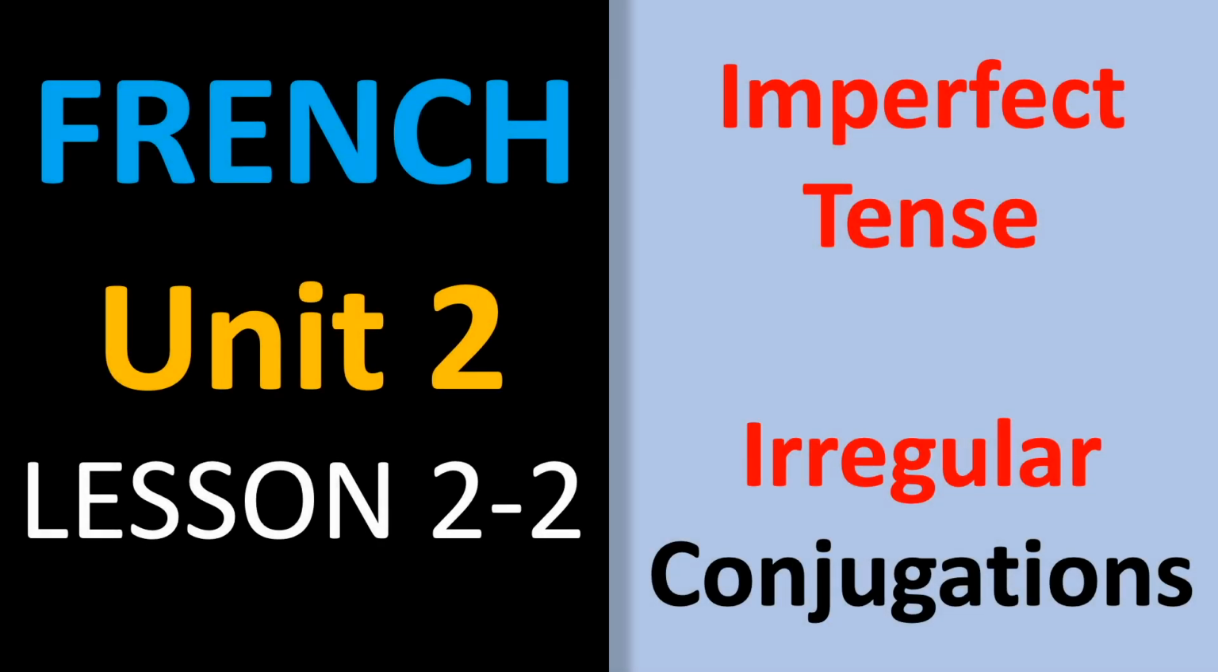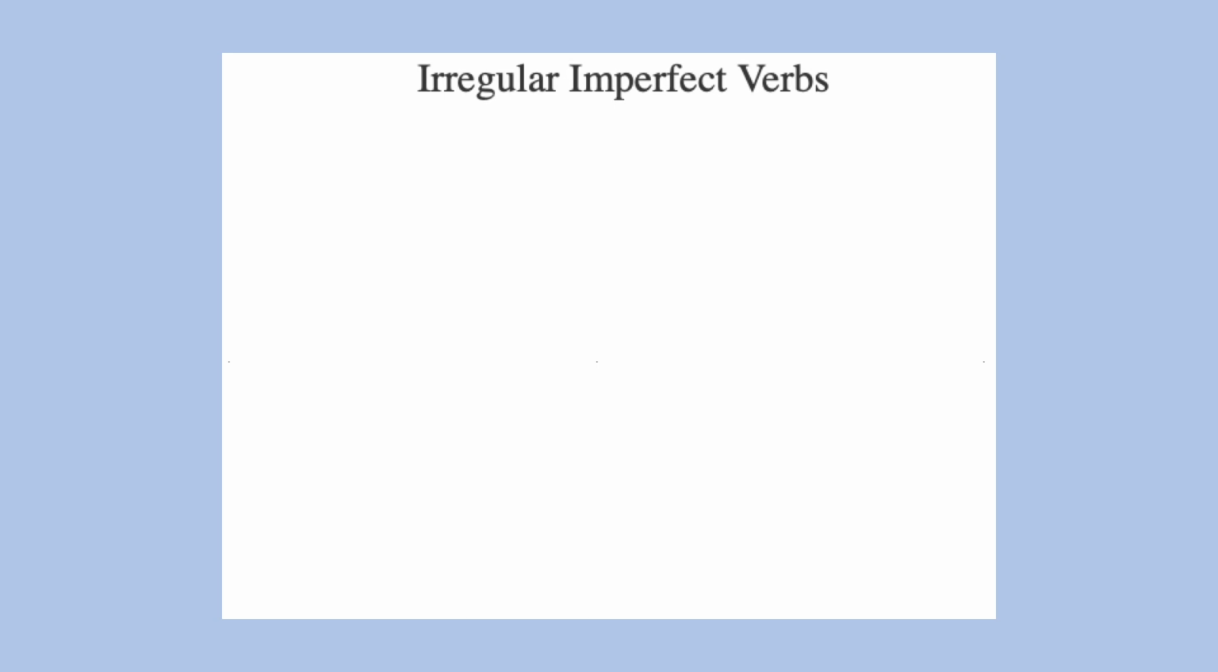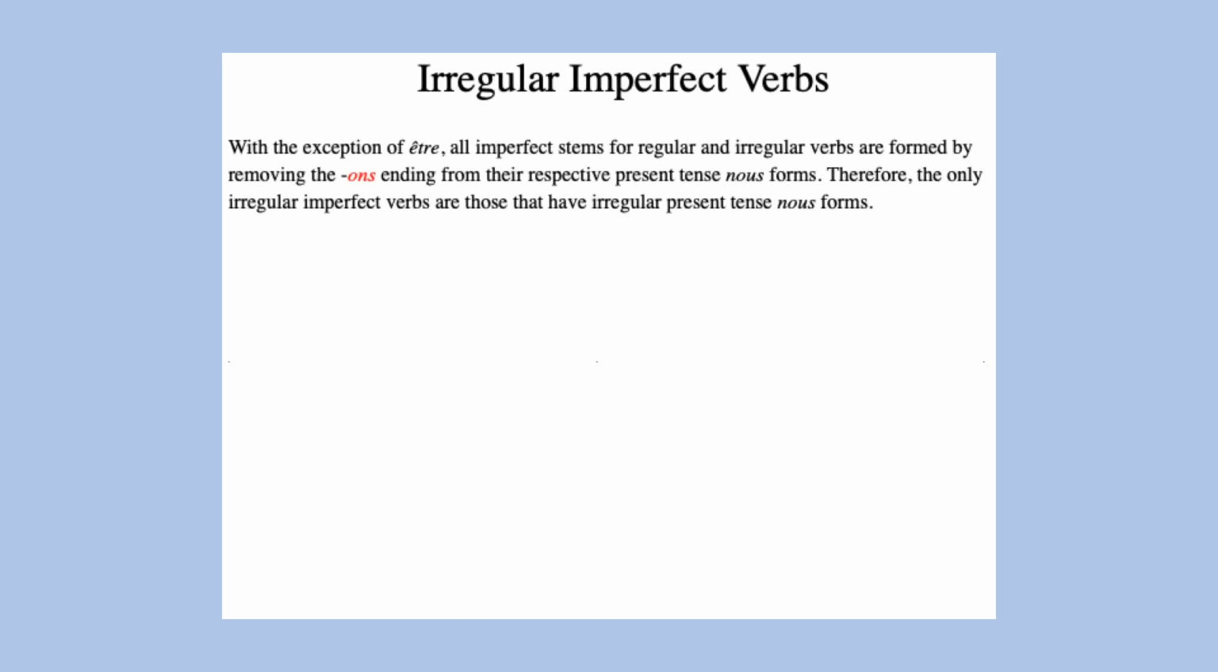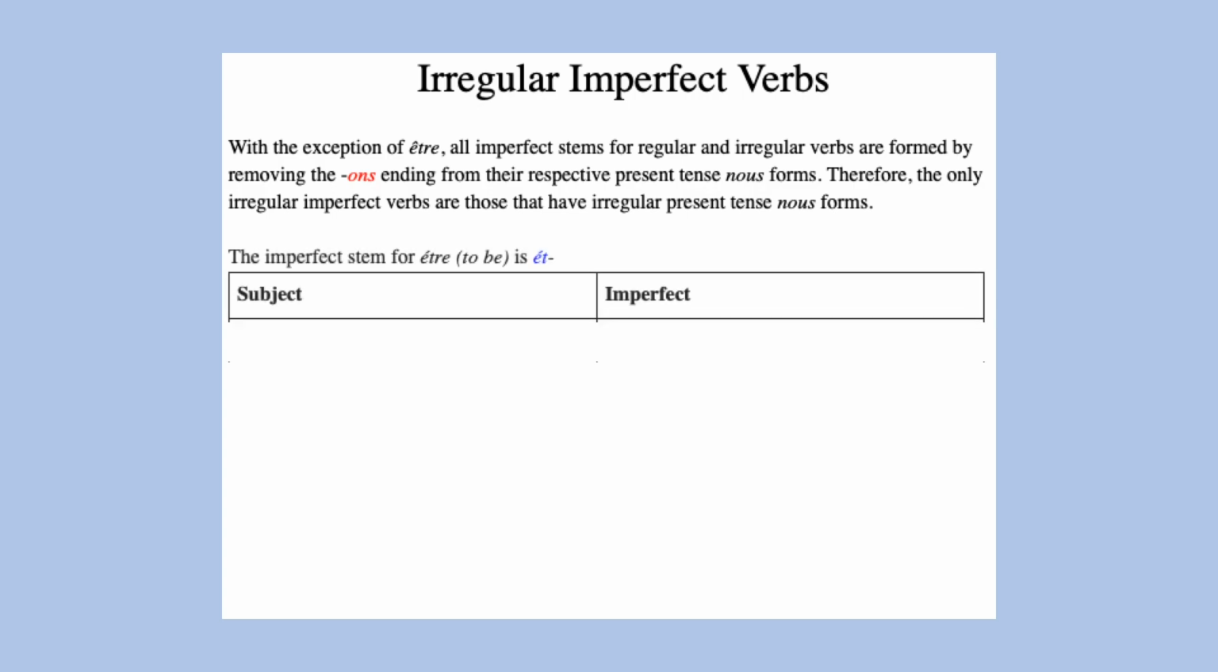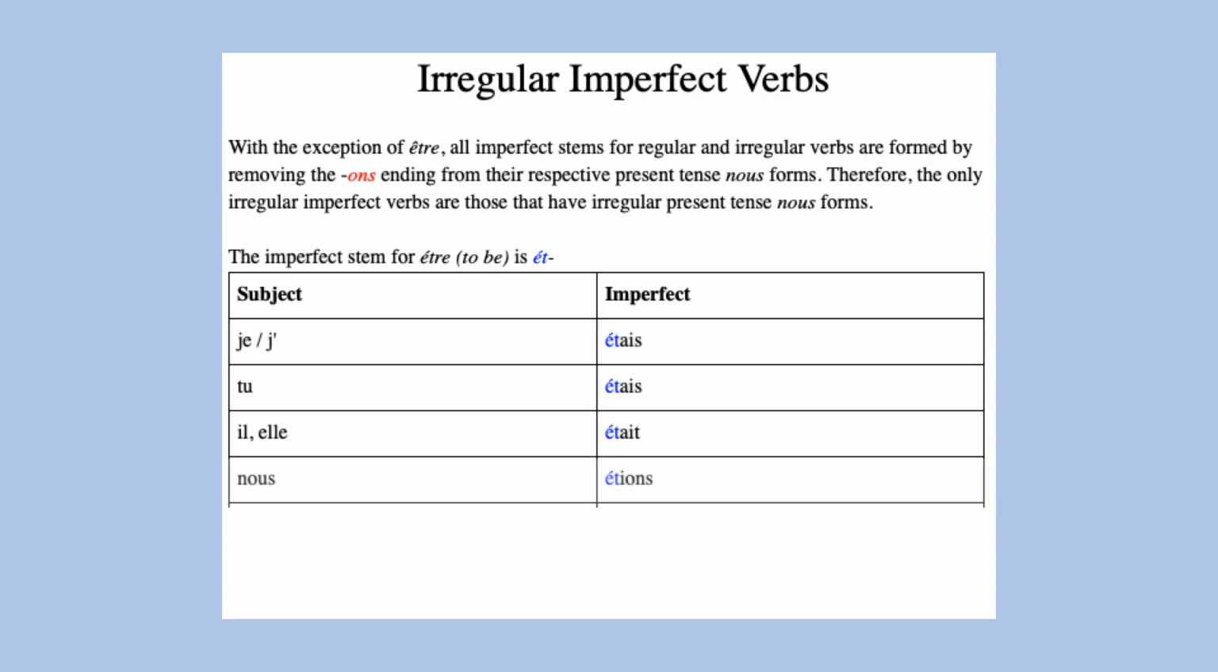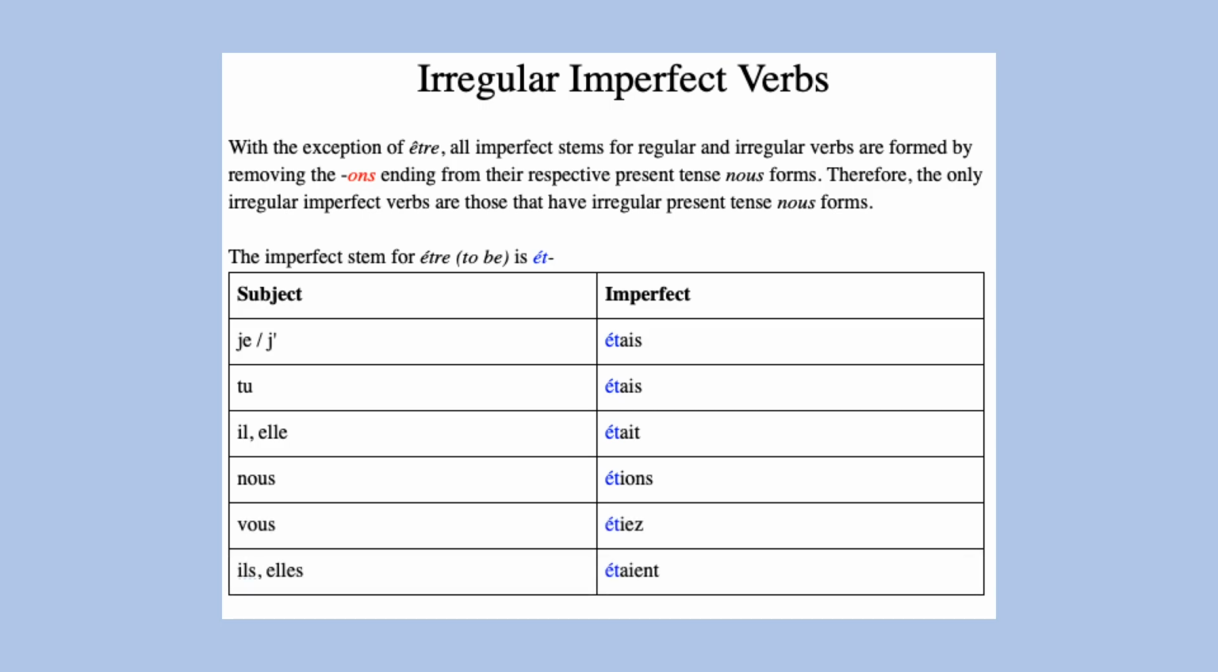This lesson will cover French irregular verb conjugations under the imperfect. With the exception of être, all imperfect stems for regular and irregular verbs in French are formed by removing the -ons ending from their respective present tense nous forms. So as a result, the only irregular imperfect verbs in French are those that have irregular present tense nous forms. Now for être, the imperfect stem is ét: j'étais, tu étais, il était, nous étions, vous étiez, ils étaient.